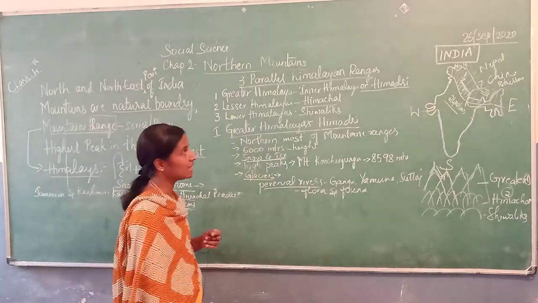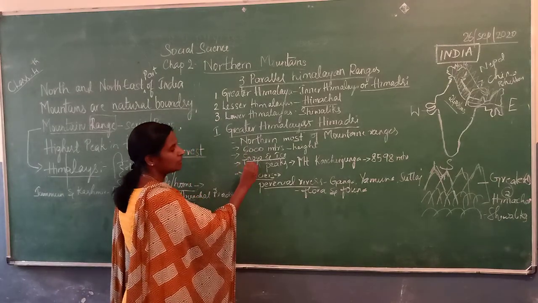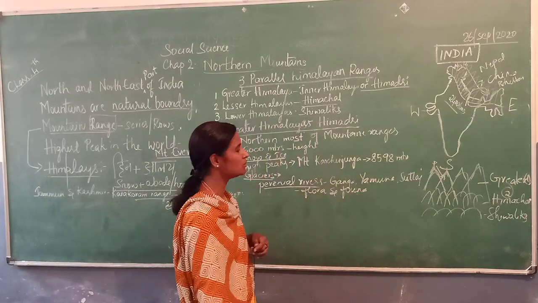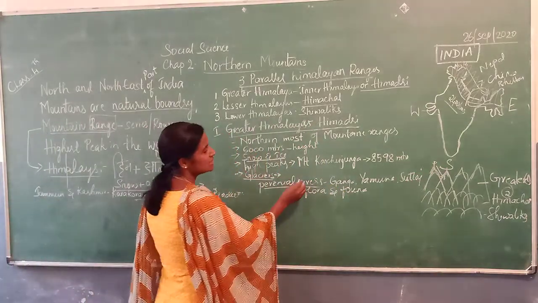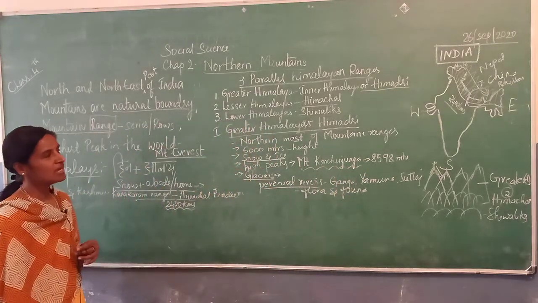As this is the Greater Himalayas, we find high peaks. High peaks means a peak point. In India, the highest peak is Kanchenjunga. Which is the highest peak in India? It's Mount Kanchenjunga.